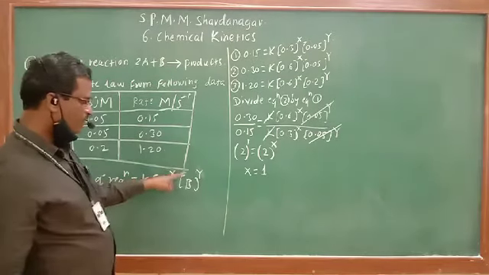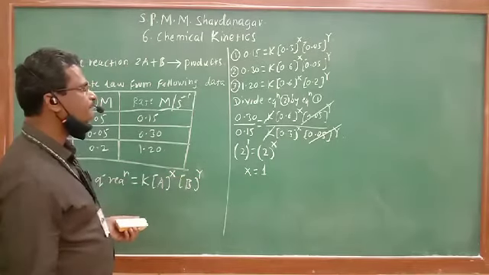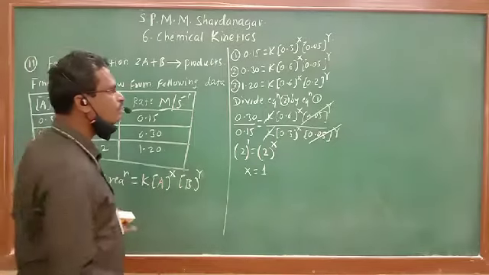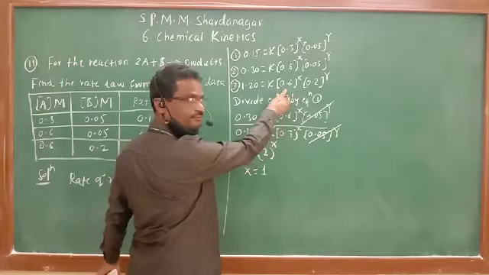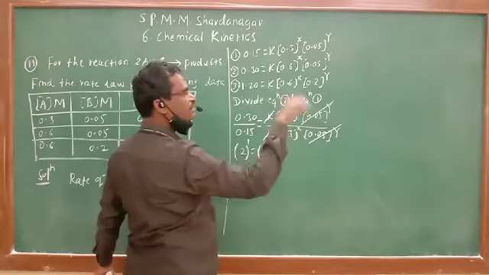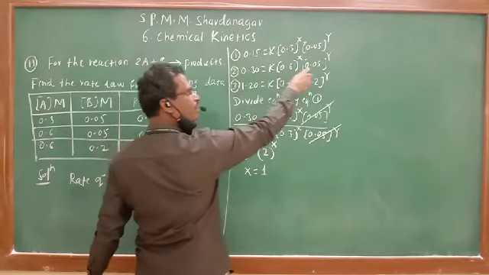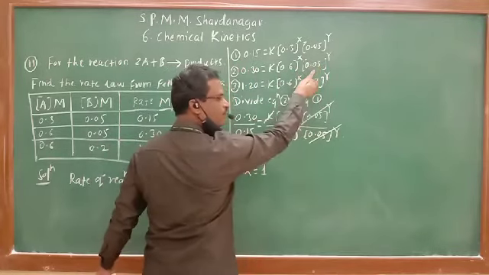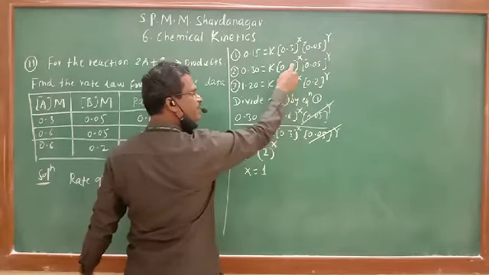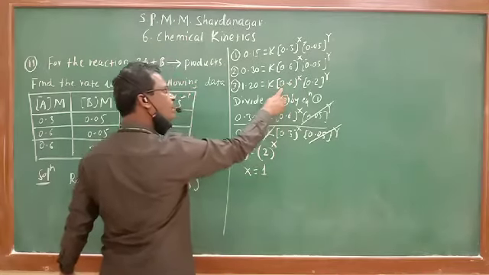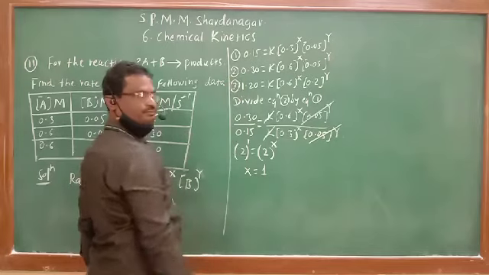Now calculate the value of y. For calculation of value of y, what change do we have to make? This 0.6 and 0.6 get cancelled to each other. In the first case, what we have done here, why was 2 divided by 1? Because these are cancelled to each other. Now for calculation of y, these x are cancelled to each other. Means now we have to divide equation 3 by equation 2.